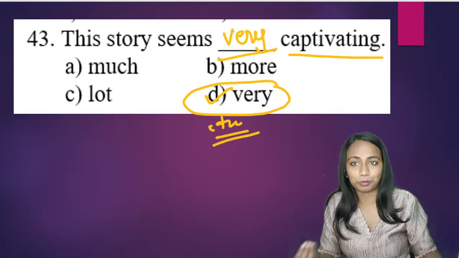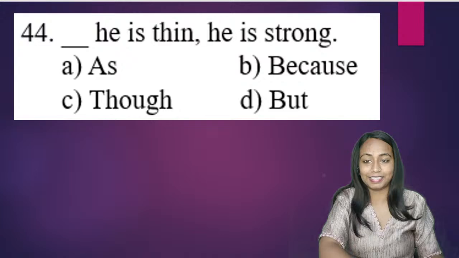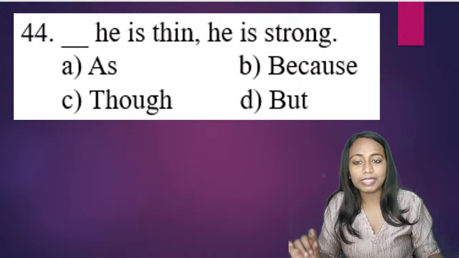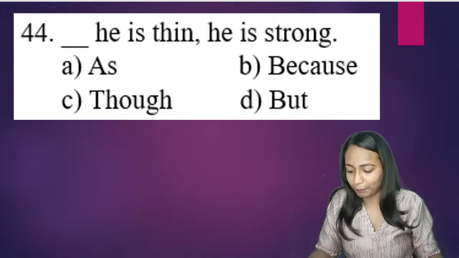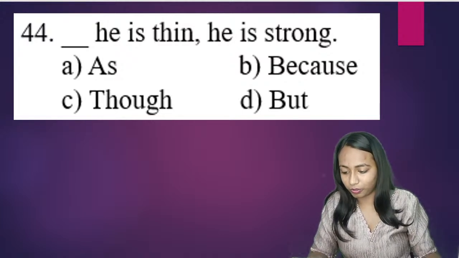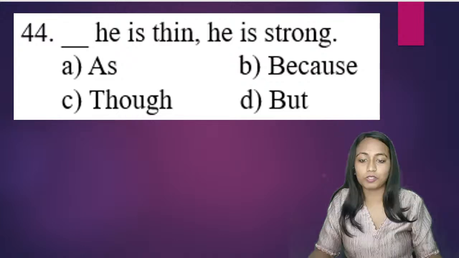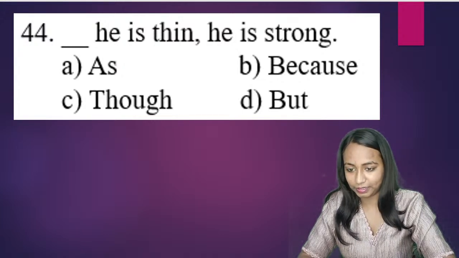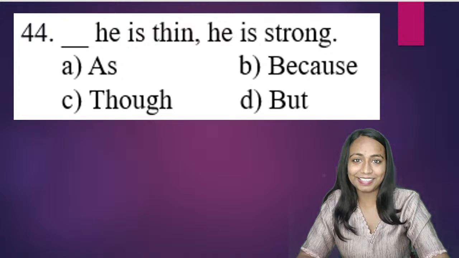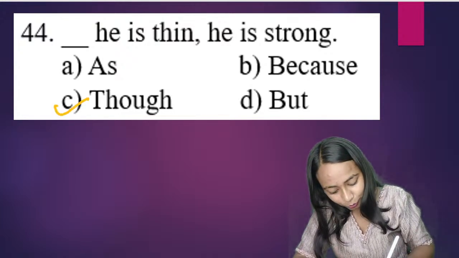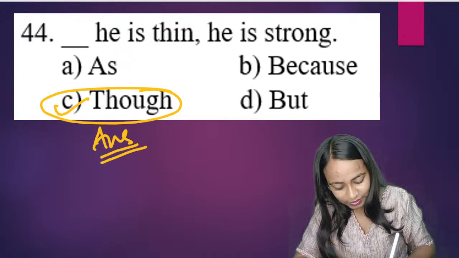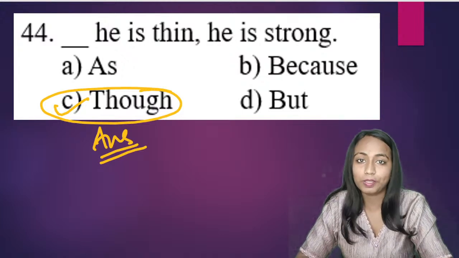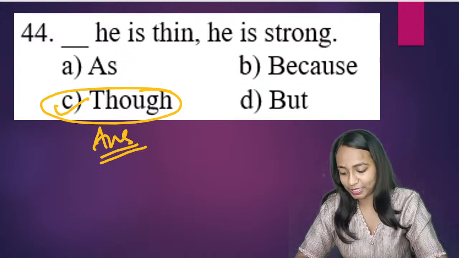So the correct answer for the question will be: this story seems very captivating, making option D as the correct answer. The next question, question number 44. Blank he is thin, he is strong: as, because, though, but. What will be the correct answer? Good. Everyone is right here. Option C is correct. Though he is thin, he is strong, making option C as the right answer.